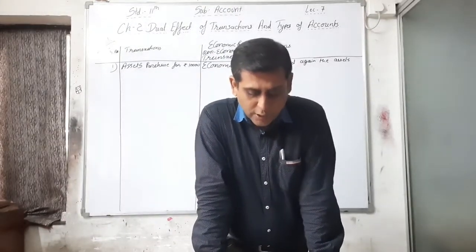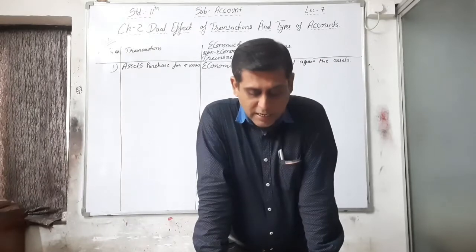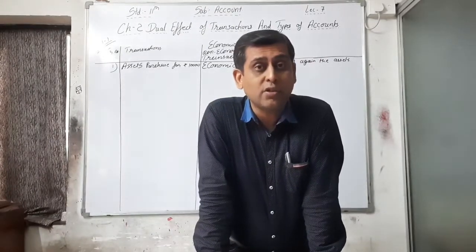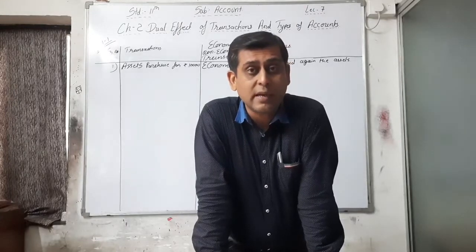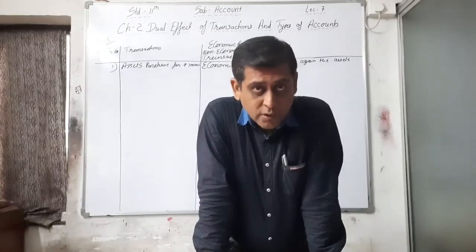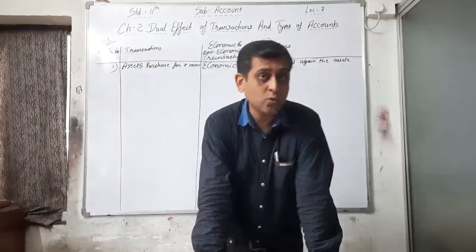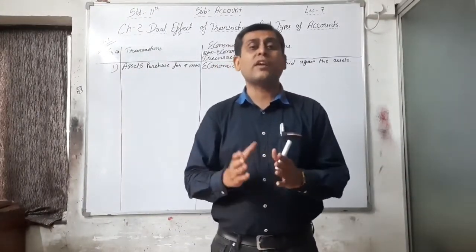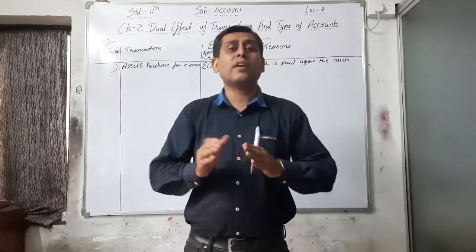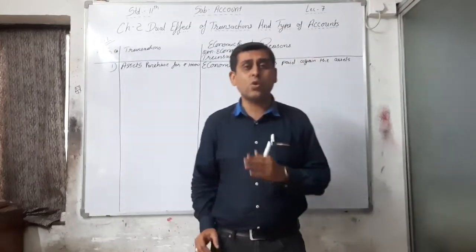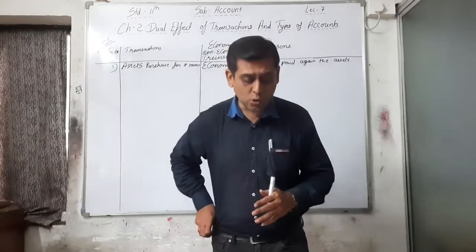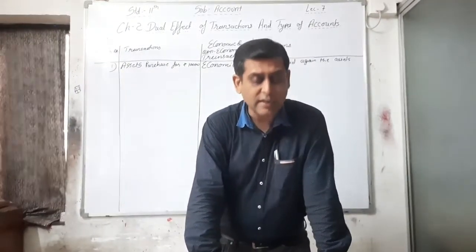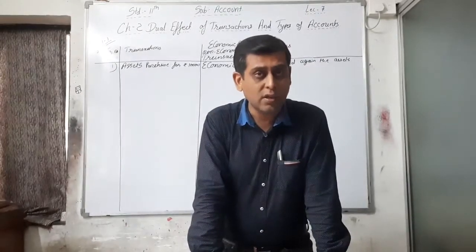Next, the eighth point, receivable of rupees 18,000 is received. See, receivable and payable transactions are also examples of cash transactions, right? So whenever you see that the receivable is received, that means it is a cash transaction, and if it is a cash transaction, it is also an economic transaction. So you have to write that it is an economic transaction and the receivable is received in cash in the eighth point.